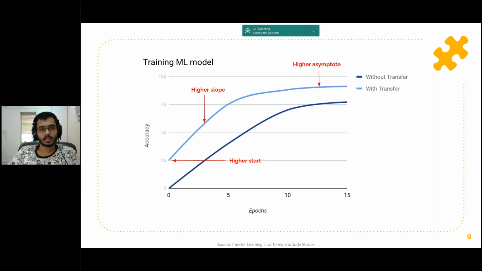if you train a model using transfer learning, you can get a higher start. You can go on to get a higher slope, which means your algorithm would train much faster than training from scratch, and you can get a higher asymptote. That is, you can get a better accuracy than your training from scratch algorithms.